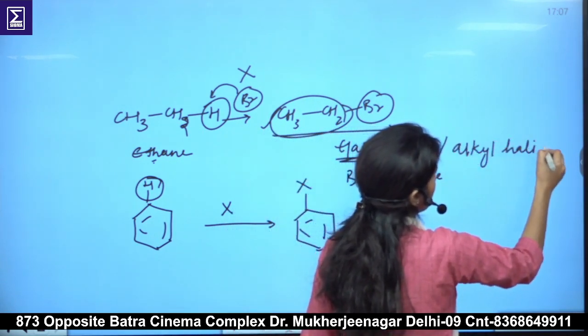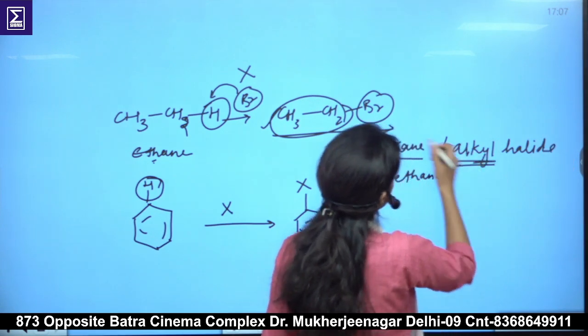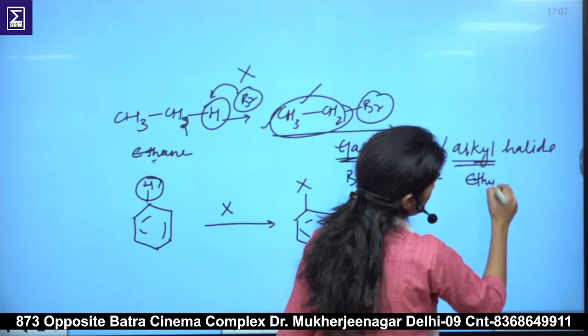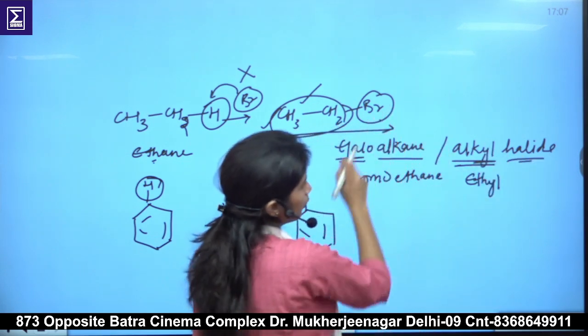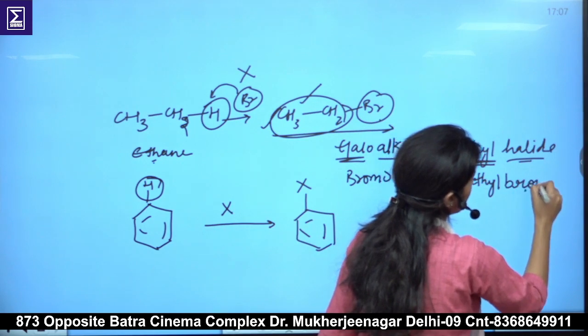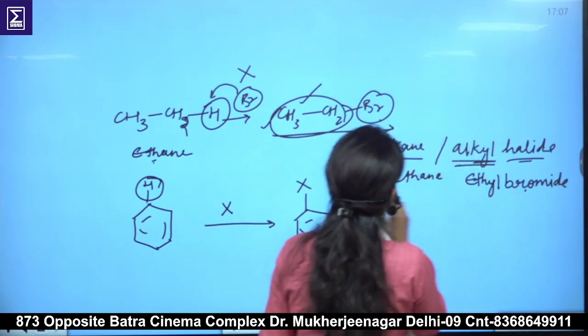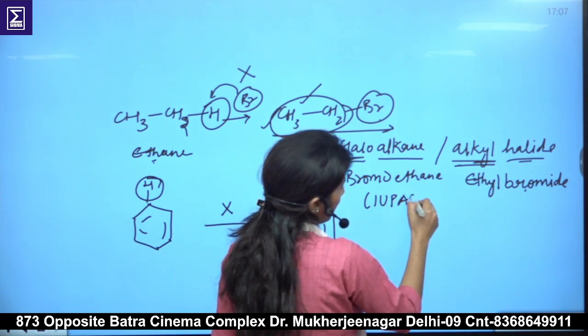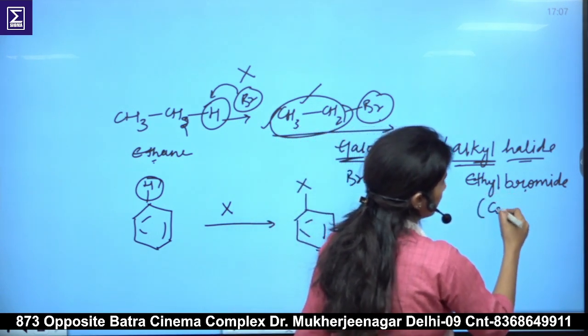How will you name an alkyl halide? For the alkyl we first say ethyl, and for the halide, the halogen is bromine, so it becomes bromide: ethyl bromide. When we name it as bromoethane, this is the IUPAC nomenclature, and when we name it as ethyl bromide, this is the common name.